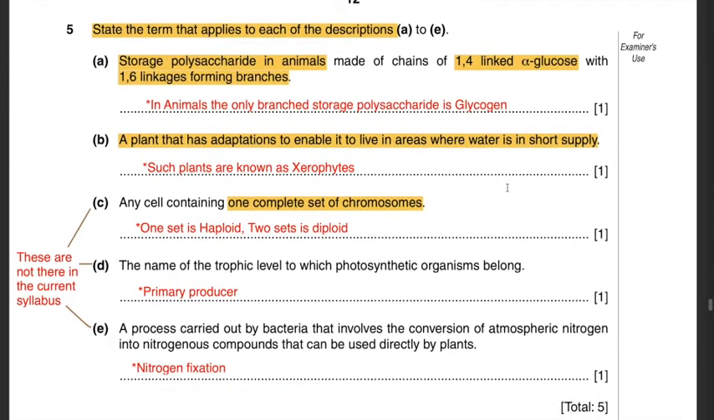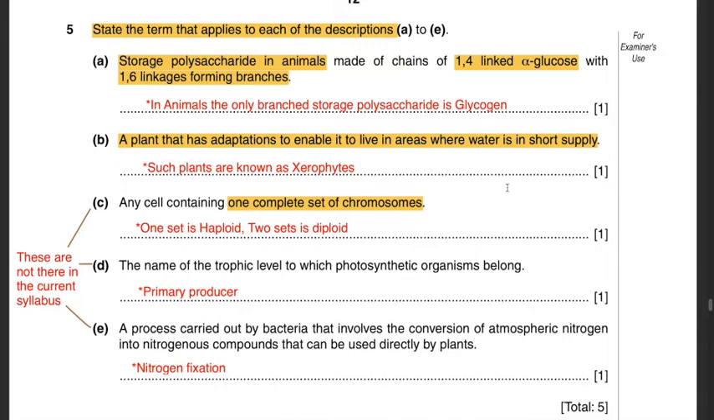Question 5. State the term that applies to each of the descriptions A to E. A. Storage polysaccharide in animals made of chains of 1,4 linked alpha glucose with 1,6 linkages forming branches. In animals, the only branched storage polysaccharide is glycogen. Therefore, the best possible answer over here is glycogen, because they are referring to the storage polysaccharide in animals and it is branched. How do you know it is branched? It has 1,4 linkages as well as 1,6 linkages. And yes, glycogen is a polymer of alpha glucose, and it does have 1,4 as well as 1,6 linkages. Hence, the best possible answer is glycogen.